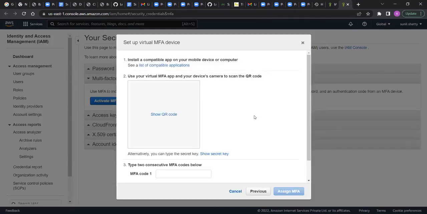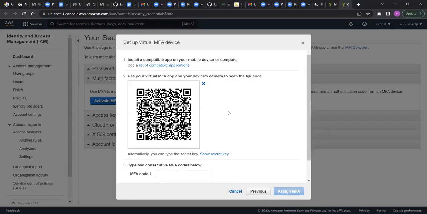Now, it is going to generate one QR code. Click on show QR code. Yes, guys, now you have a QR code. Now go to your mobile. Guys, all of you, go to your mobile and download Google Authenticator app. Sunil, go to your mobile, download Google Authenticator app.